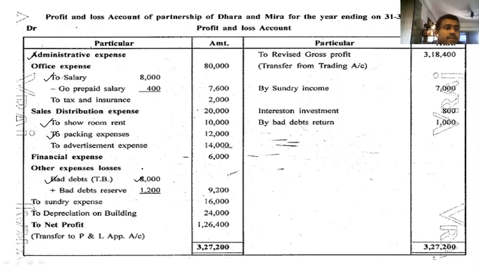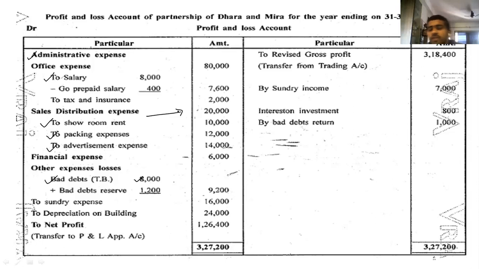Right. After bad debt, we have advertisement expenses. That advertisement expense is related to sales expenses. So again, write down in sales, advertisement expenses. After that, we can see selling and distribution expenses. Same only. The whole category comes under selling and distribution. 20,000.